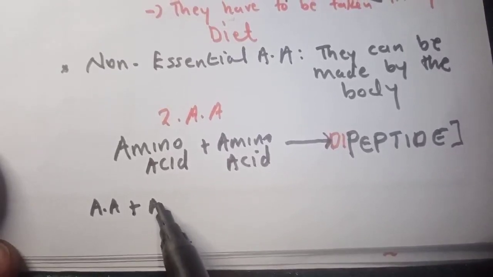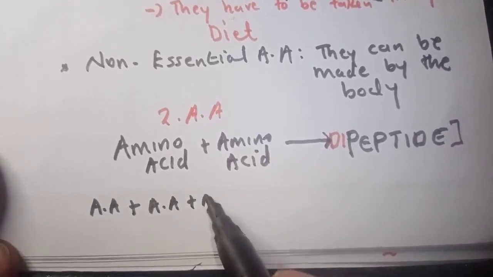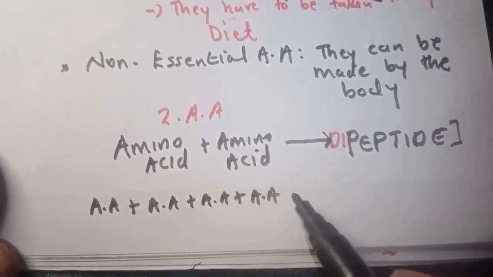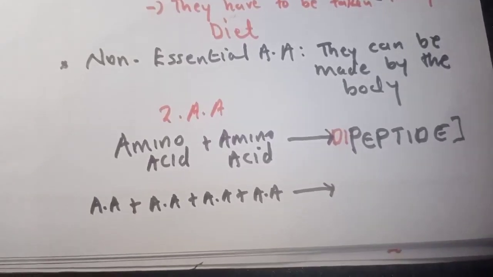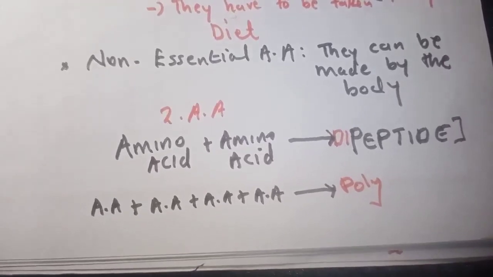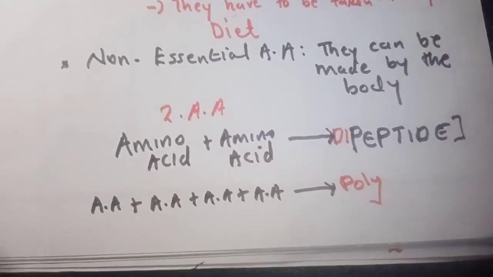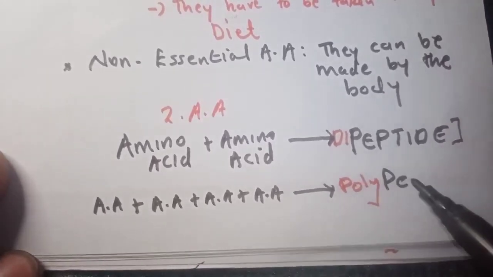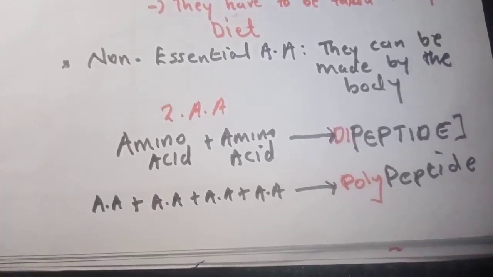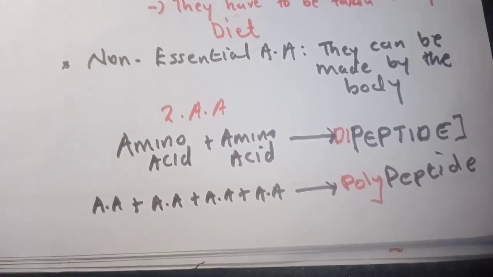Now let's say you add, I will just present them as AA: amino acid plus amino acid plus amino acid plus amino acid. Remember the terminologies, poly means many. So we're going to call this a polypeptide, because it's made up of many amino acids.